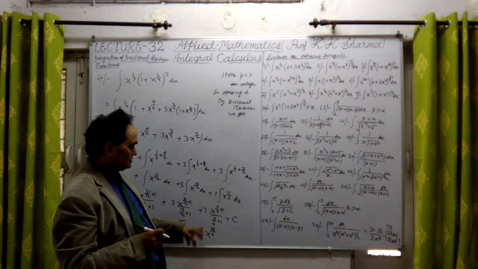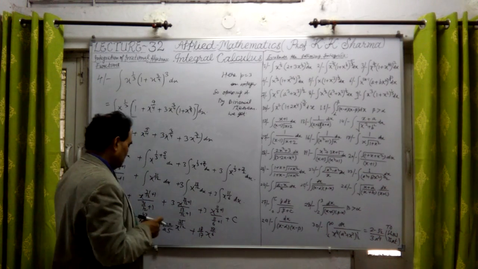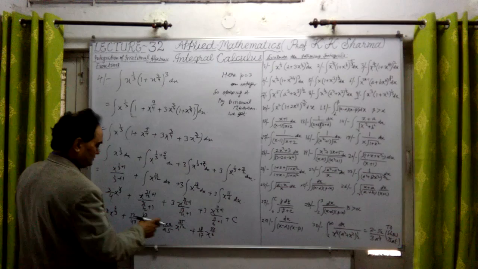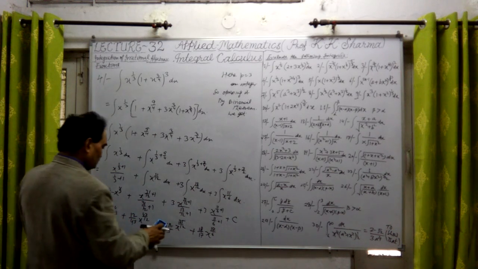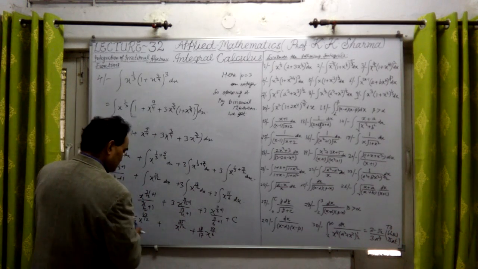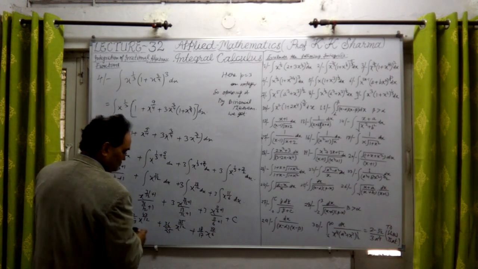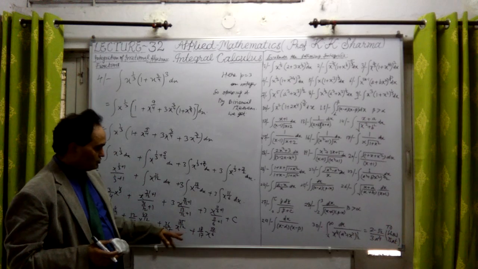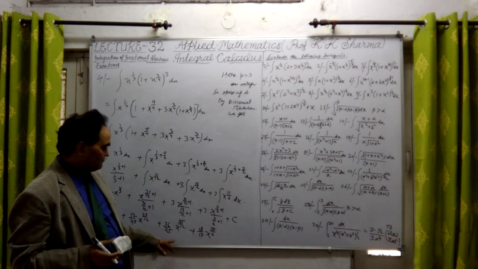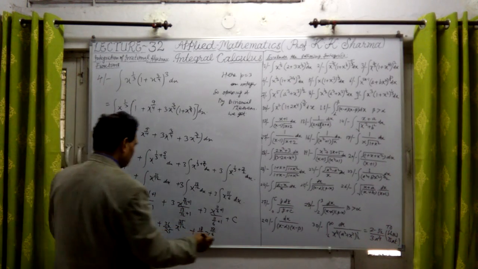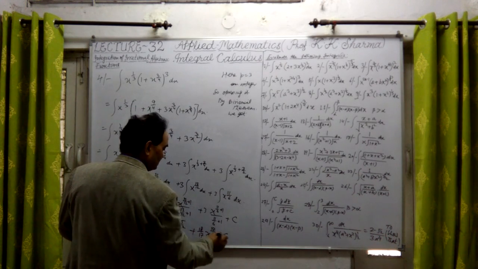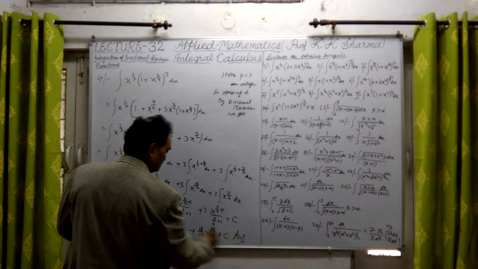So 18 upon 17, x raised to power 17 upon 6. Now 3 into 12 is 36, 36 upon 25. This is the final answer plus constant of integration.